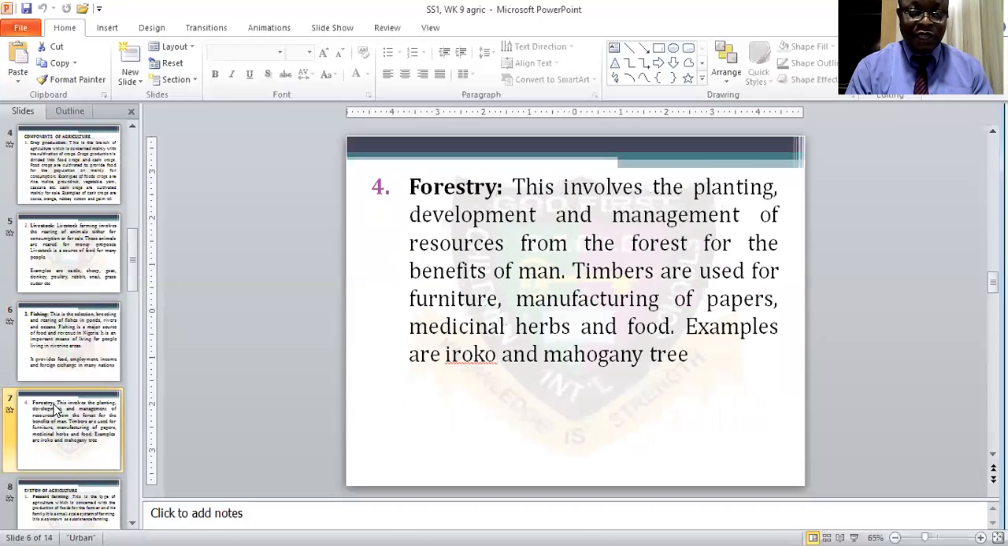Then we also have forestry. Forestry involves the planting, development, and management of resources from the forest for the benefit of man. Under forestry, we also have timbers. Timbers are used for furniture, manufacturing of papers, medicinal herbs, and food. Examples are Iroko and mahogany tree. All these are part of the timbers, and they use them for furniture and manufacturing of papers, and they also serve as medicinal herbs.